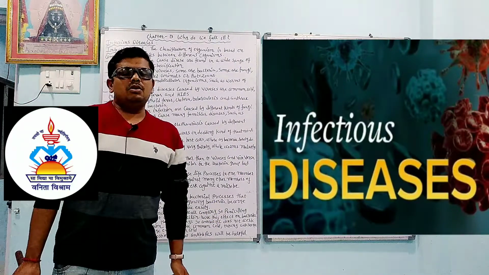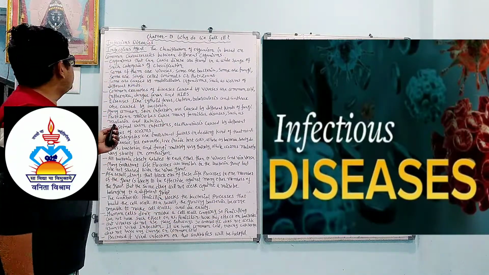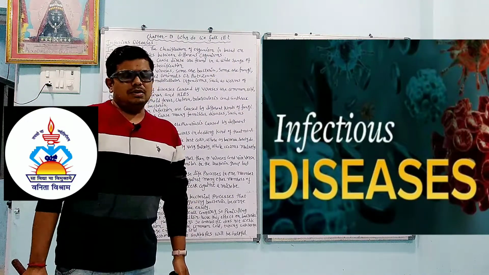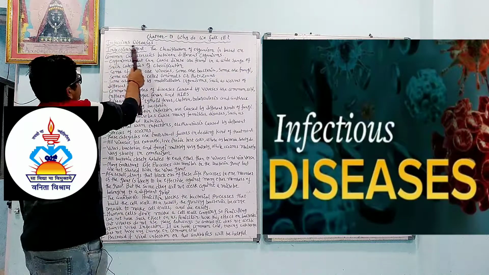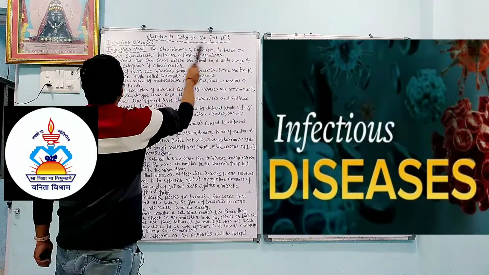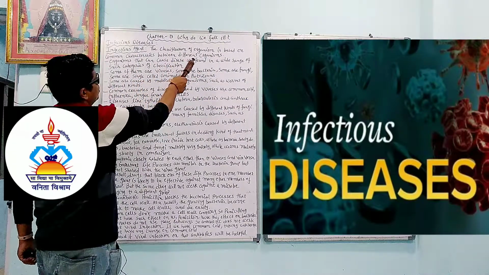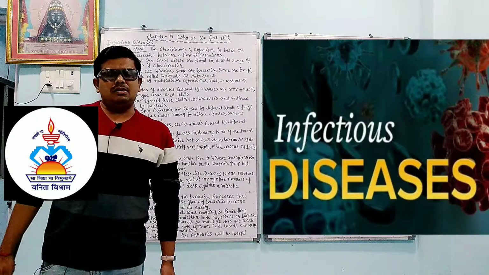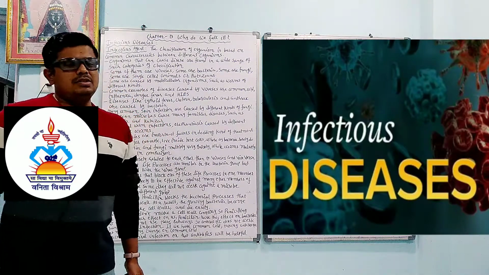Dear student, today we are going to learn about infectious disease, infectious agent, means of spread. Okay, so we will start. Infectious diseases, infectious agent. The classification of organisms is based on the common characteristics between the different organisms. So there are so many organisms that exist on the earth, and how can we classify all the organisms according